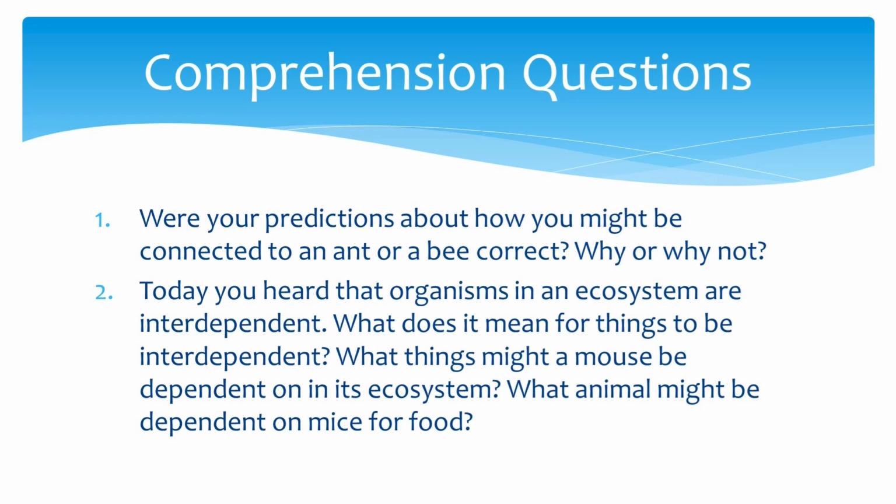Today, you learned that organisms in an ecosystem are interdependent. What does it mean for things to be interdependent? Take a moment to think about it, then discuss with your partner. Who would like to share their understanding of interdependence with the class? Interdependence means that things depend on each other for their survival. In an ecosystem, different organisms rely on each other for food, shelter, and other needs. Well said. In an ecosystem, organisms are indeed interdependent, relying on each other for various resources.